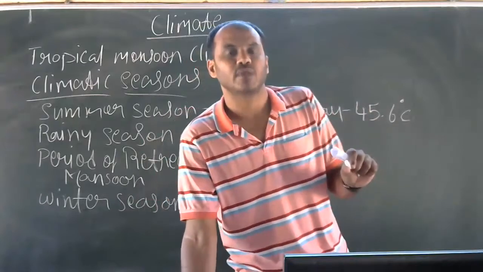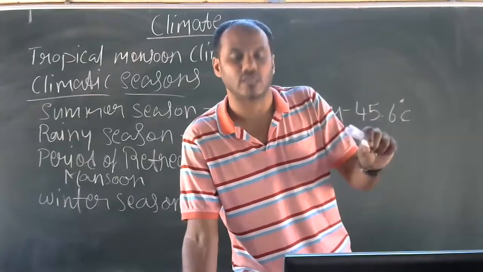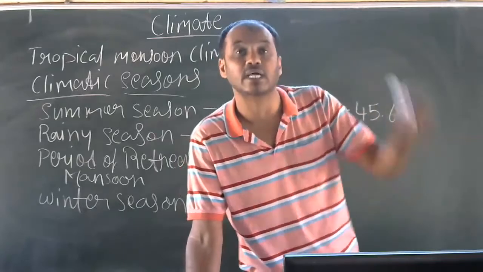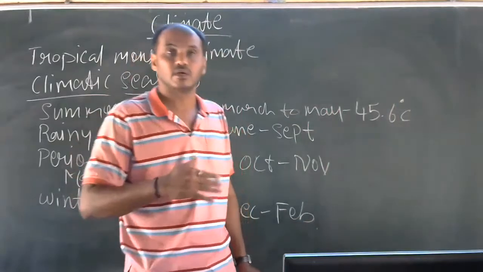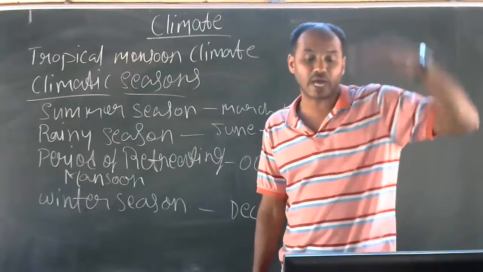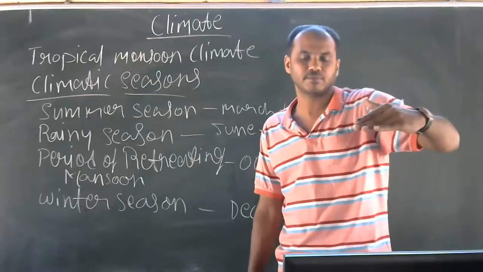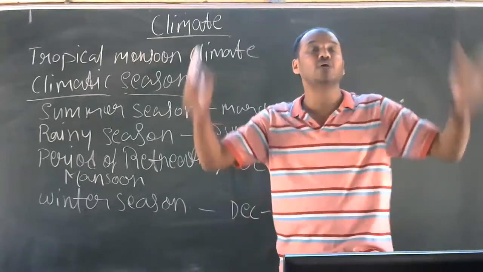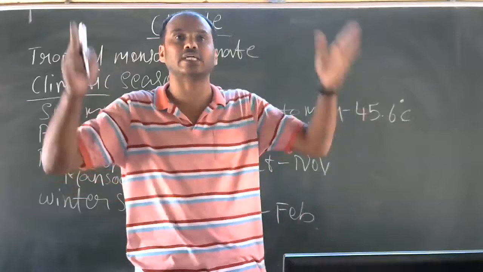rain-bearing clouds are produced and they bring convectional rain along with lightning and thunder.